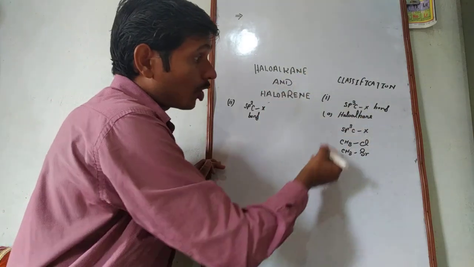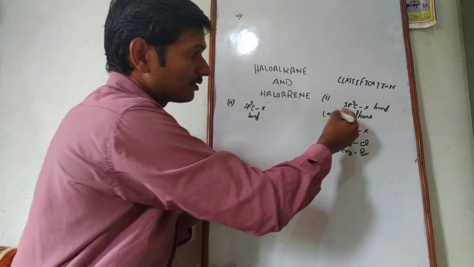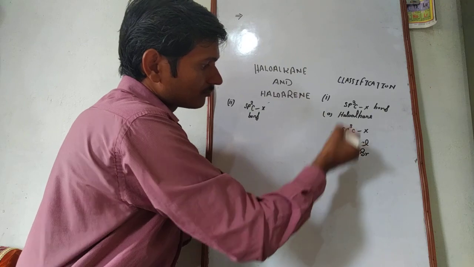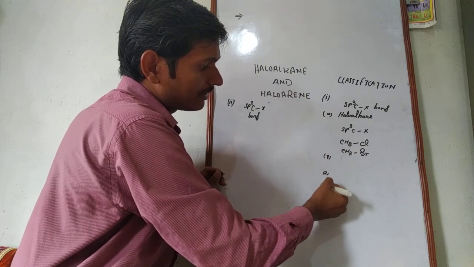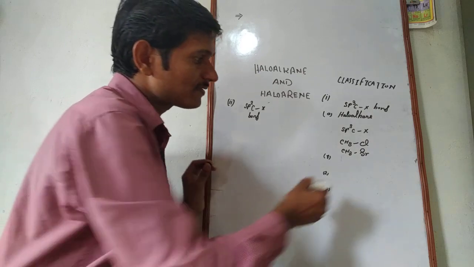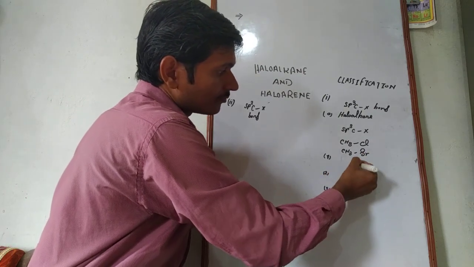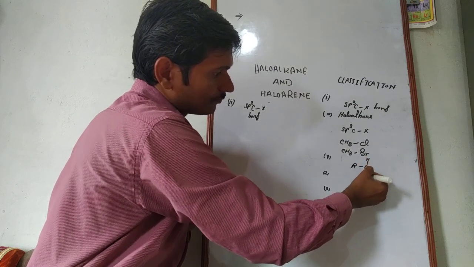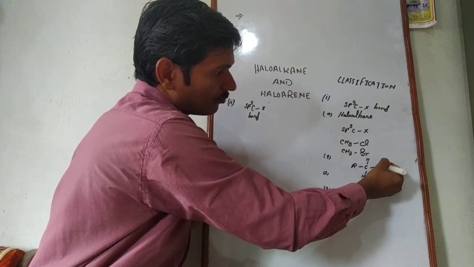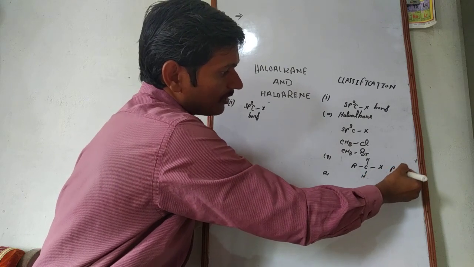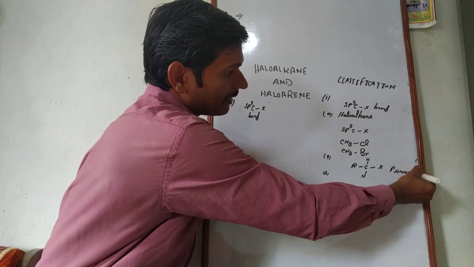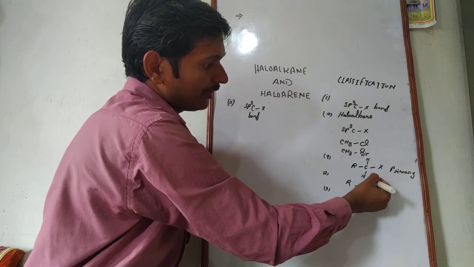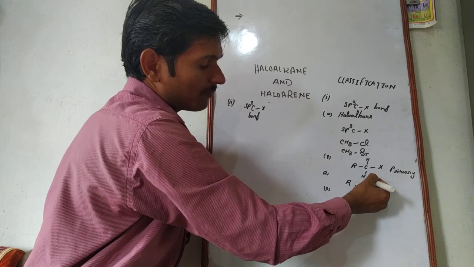This may be further divided on the basis of the nature of carbon. The first category, the second category, and the third category, you may note the difference. R represents an alkyl group. This structural formula is called primary monohaloalkane, when there is only one alkyl group present on the carbon atom to which the halogen is chemically bonded.